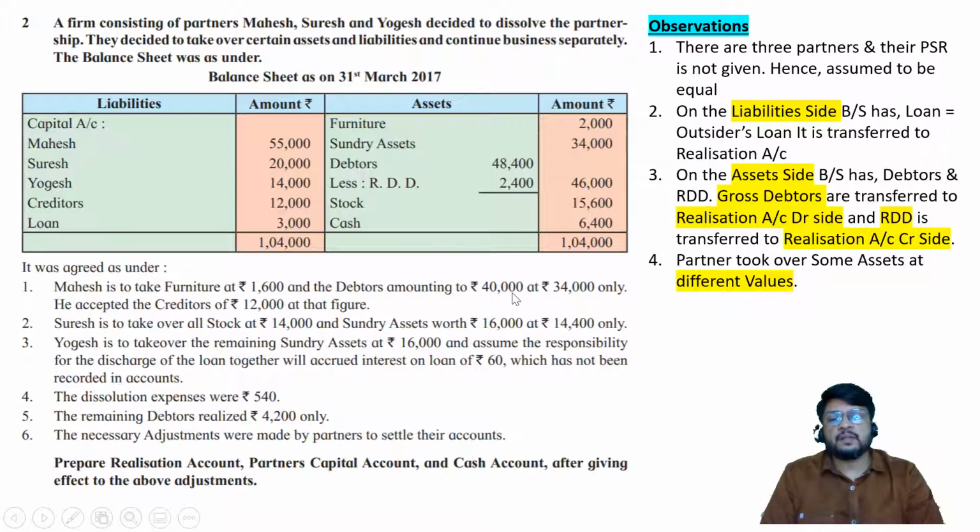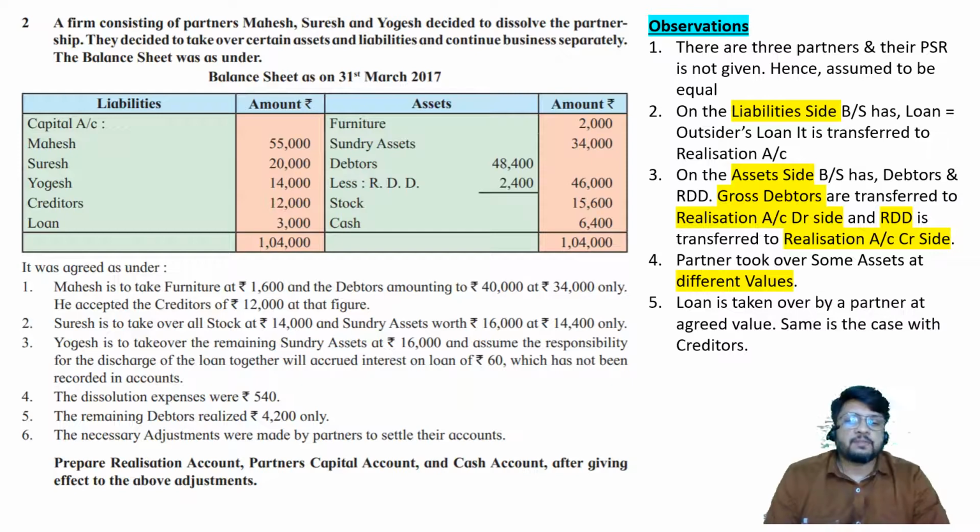This 40,000 is given for our confusion, but we are not going to get confused. The problem is trying to confuse us, but we know that in the transfer stage it is the book value, and in the realization stage it is only the agreed value that is important. So when partners are taking over some of the assets at different values, we should record the entry at agreed value.